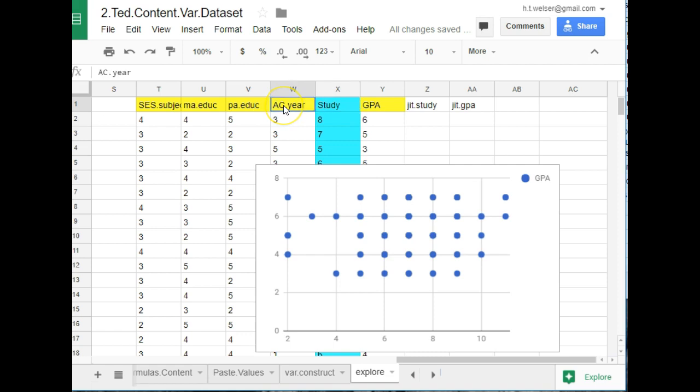Eventually I'm going to use year in school, father's education, mother's education, and SES, all as predictors of GPA in a regression later. But right now I'm just doing a scatter plot and looking at the relationship between study time, which is the x-axis, and GPA, which is the y. It's kind of hard to see what's going on because these are Likert values and the dots overlap, so we don't know where the points are concentrated.